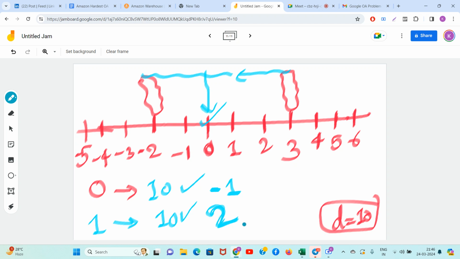Bringing all the things to 2 is also valid. Basically, all these points are valid. Bring everyone to minus 2, valid. Minus 1, valid. 0 valid, 1 valid, 2 valid. Bring everything to 3, then also it is valid. This distance will be 5, and the other does not need to move, 5 into 2, 10. Okay. Great. Awesome. So guys, which are the valid points?